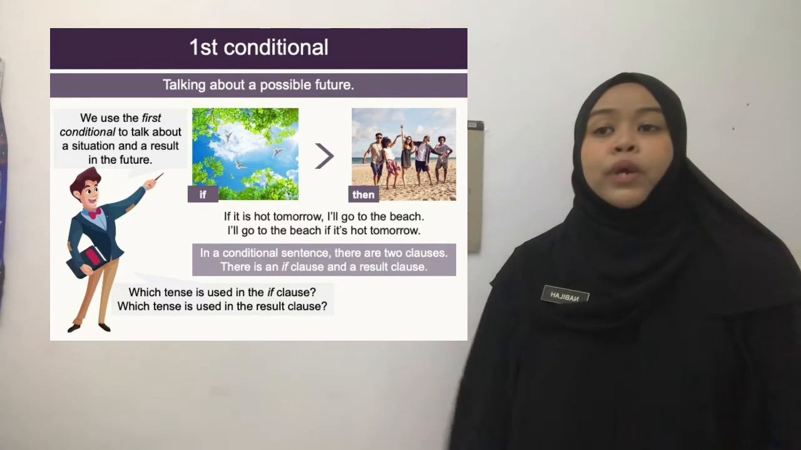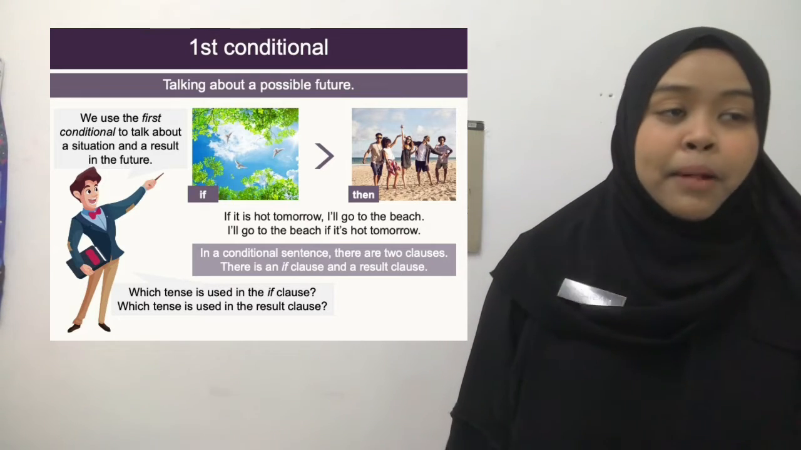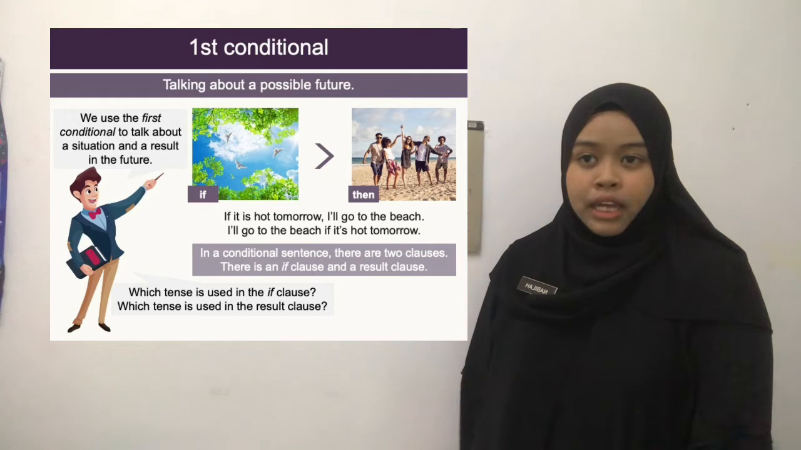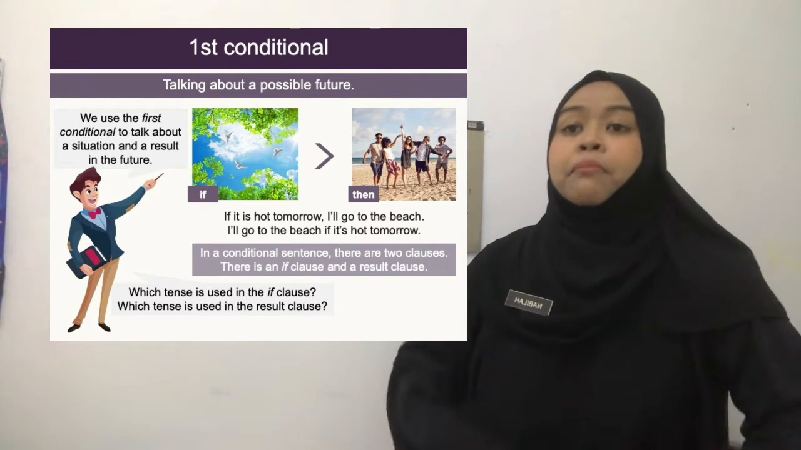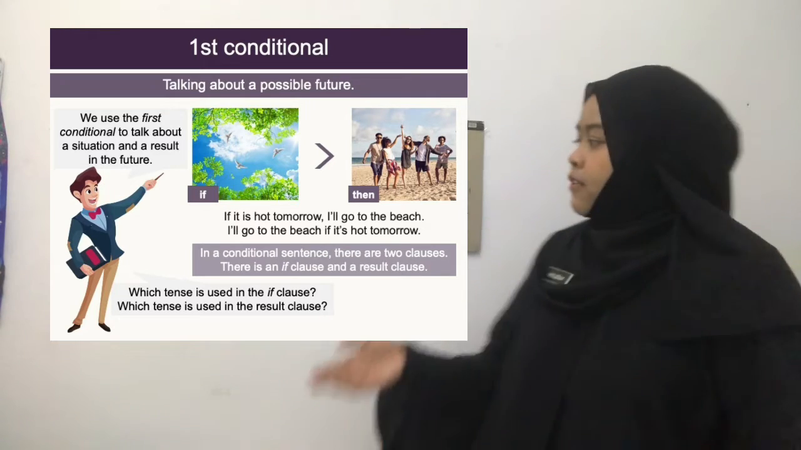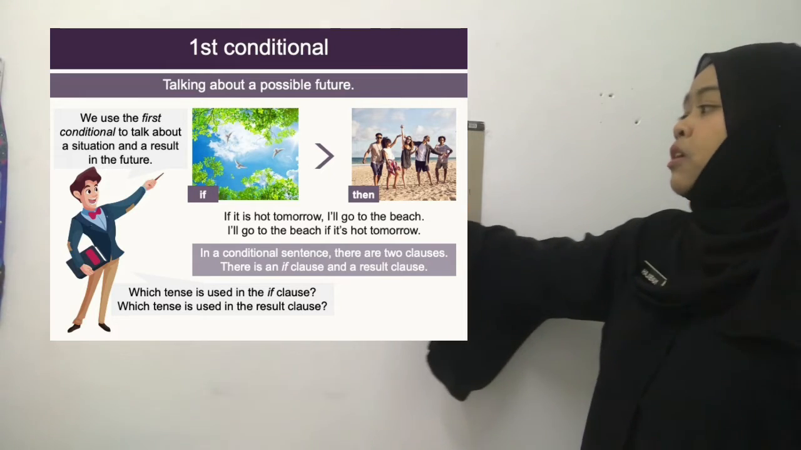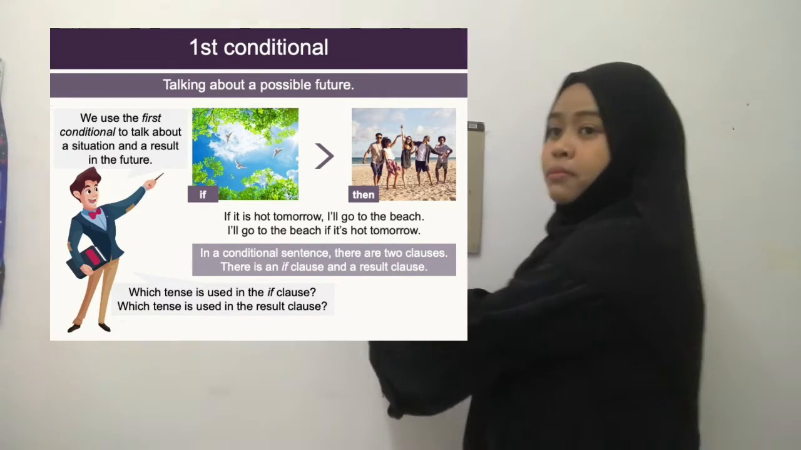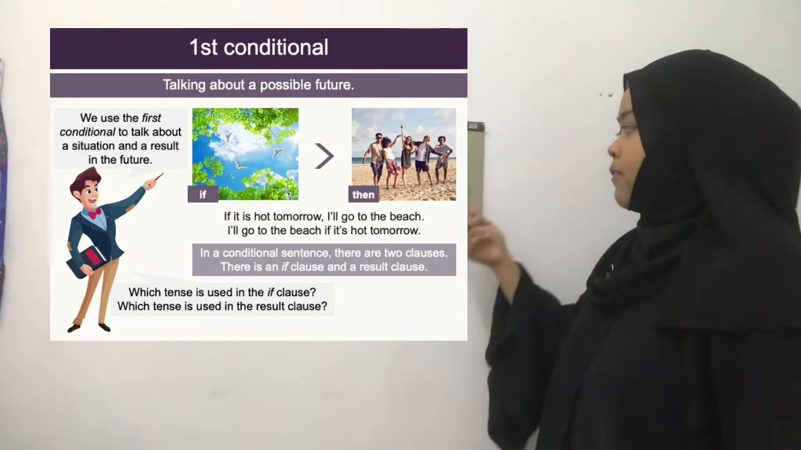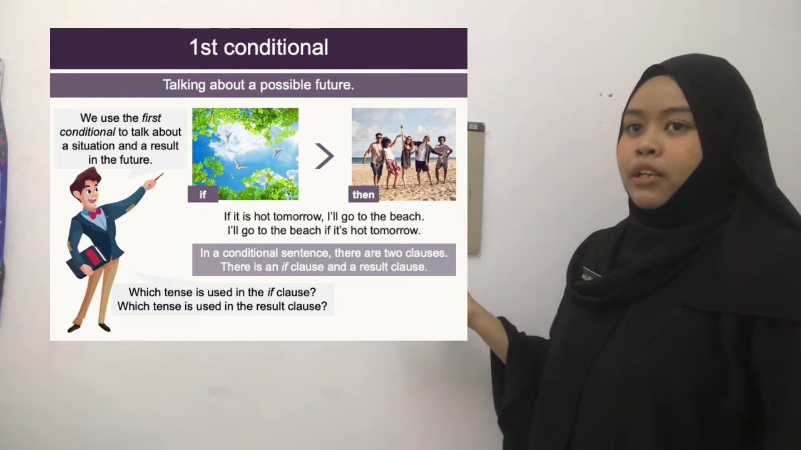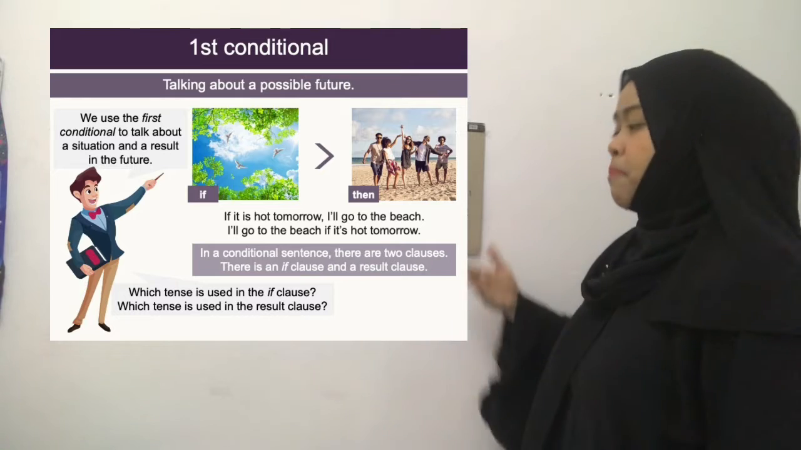We use first conditional to talk about a situation and result that will happen in the future. First conditional is used to talk about actions, events or situations that might happen in the future. For example, if it rains, I will not go to the beach. This is not talking about something that is happening right now. It's talking about the future because you don't know if it will rain or not. So it's something that might happen in the future, and you use first conditional to talk about this future.